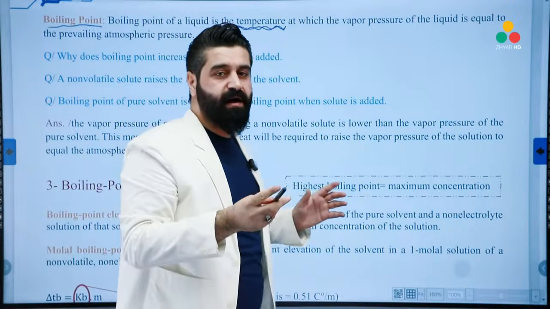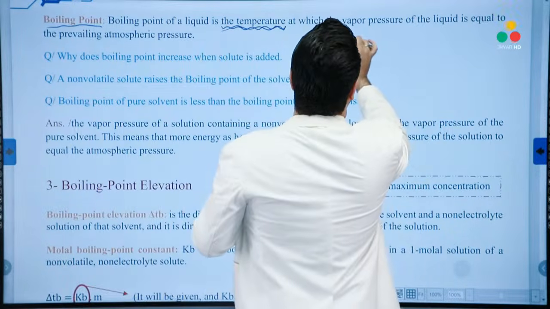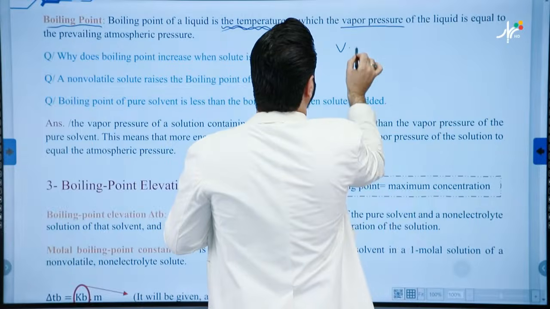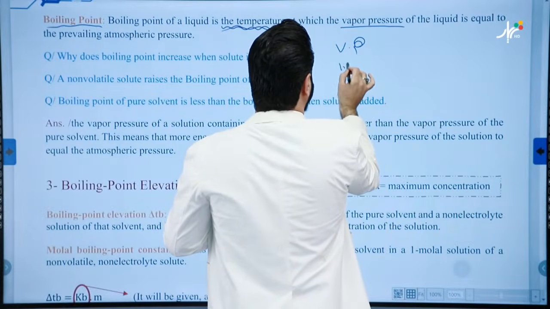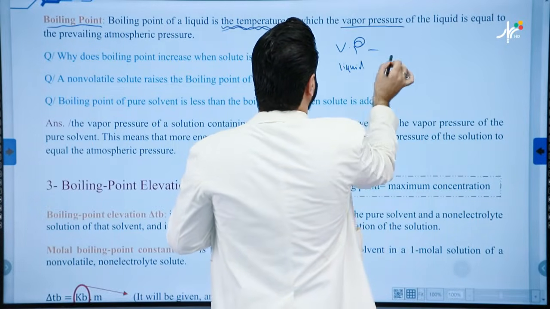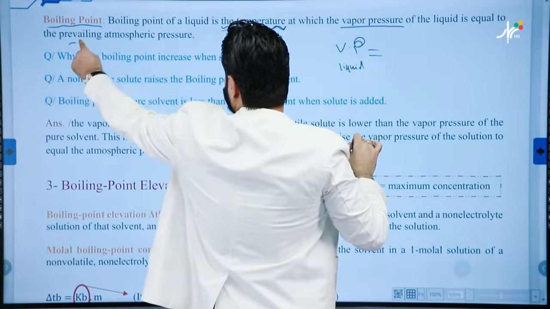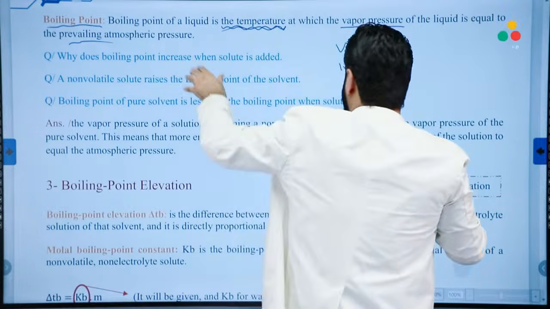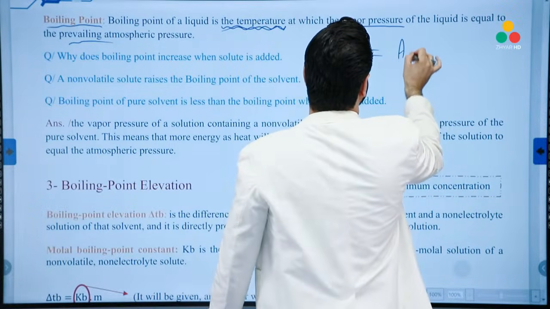The temperature when two pressures are equal. The first one, the vapor pressure of the liquid, equals the prevailing atmospheric pressure, the ATM.